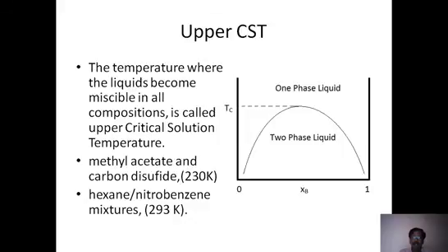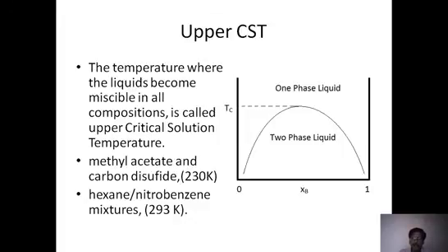Look at this, this is the TC. Their compositions are different here. Once you cross this temperature, whatever the proportions, there is only one phase, totally miscible. So the temperature above which they are completely miscible is called the upper critical solution temperature.